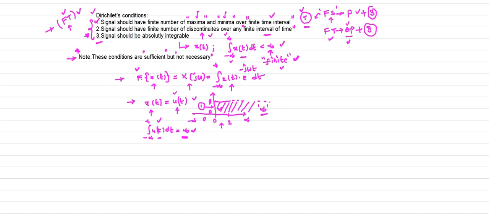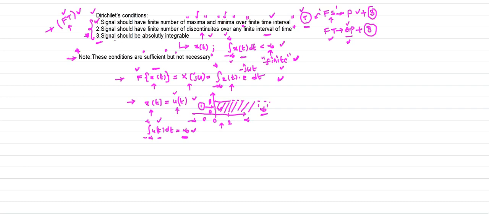So whenever a signal is not absolutely integrable, we cannot apply the Fourier transform to such signals. It is not possible to obtain the Fourier transform with the help of this formula. That means it fails your Dirichlet condition 3.